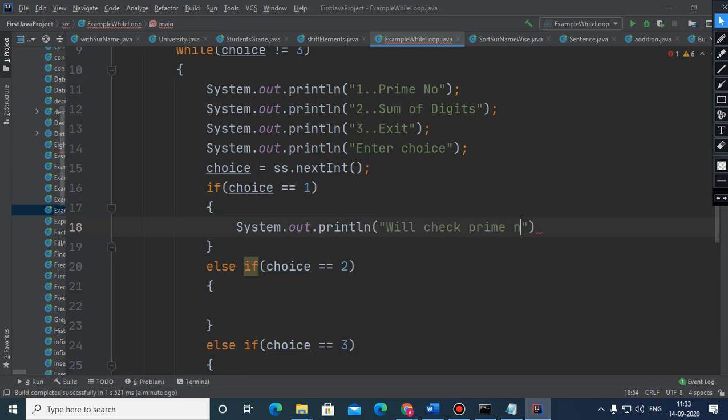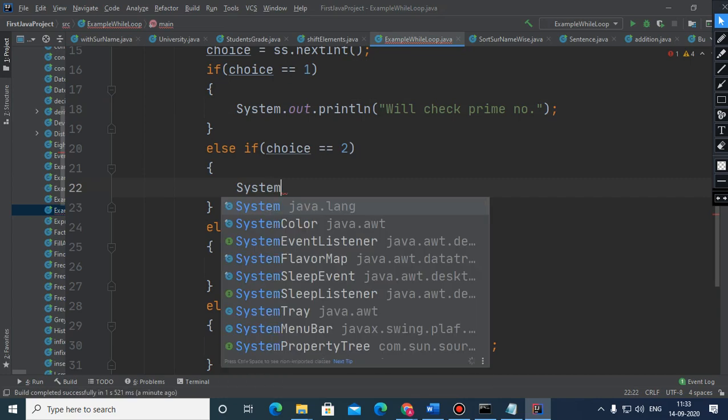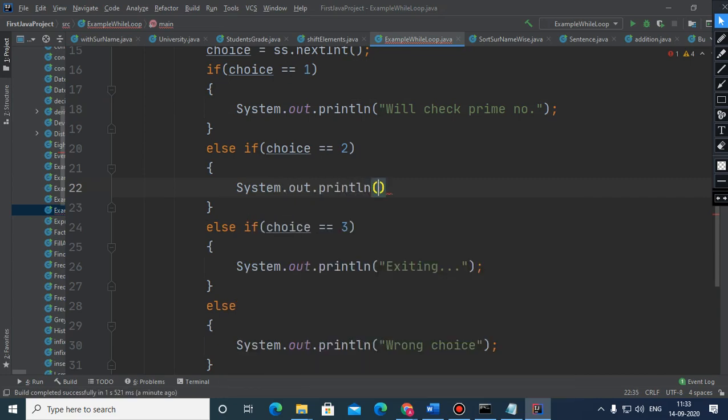Here I want to display that we'll check prime number, and here we'll calculate sum of digits. Now see, I'm going to execute this, see what will happen.